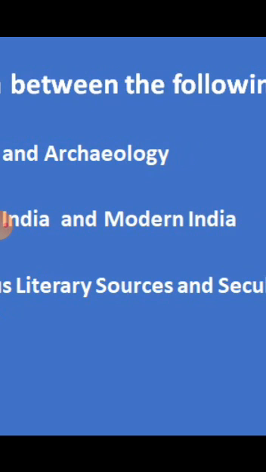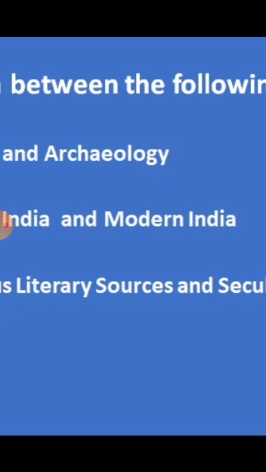Then write about modern India. Take the paragraph on modern India, page number 7. You can write the first lines: modern India consists of the entry of the British in India, the East India Company and India's freedom struggle. That is the first point. Then you can write the last point: Mahatma Gandhi was the main freedom fighter, the popular leader during modern India. Only these 2 points you write about modern India. Clear?